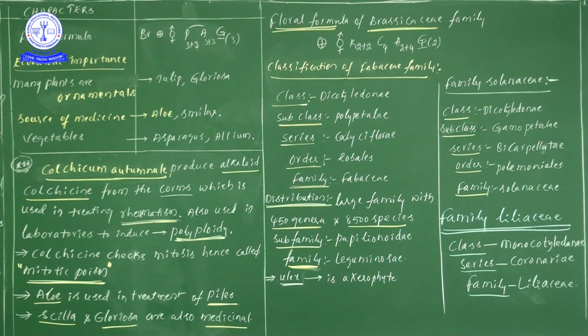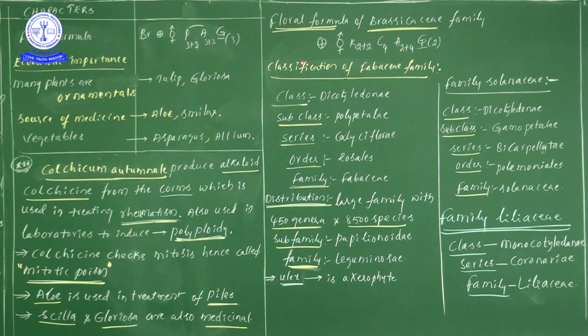These three families' classifications are not given in our textbook. But if NEET asks about them, you should not feel that the sir didn't explain this. That is why, referring to other books, I am giving this much information. So my dear students, those watching as 1-year NEET students, try to note down this entire information, it may help you. Along with this classification, also try to remember the Brassicaceae floral formula.